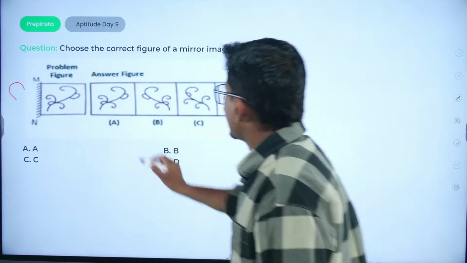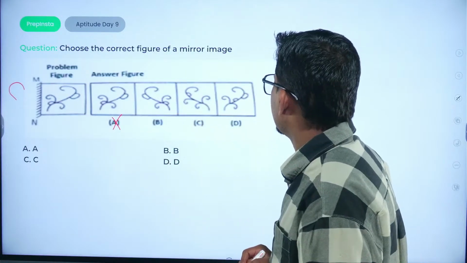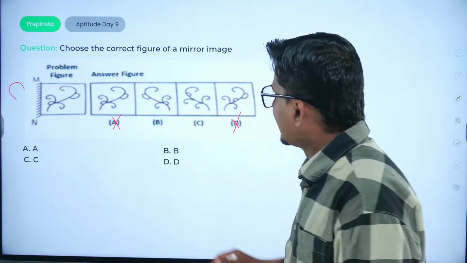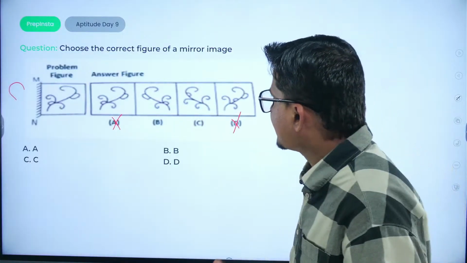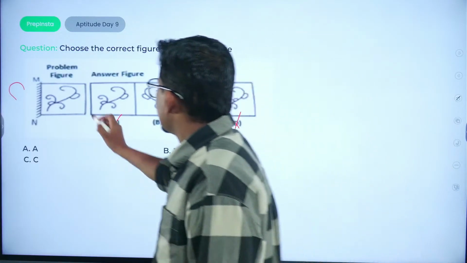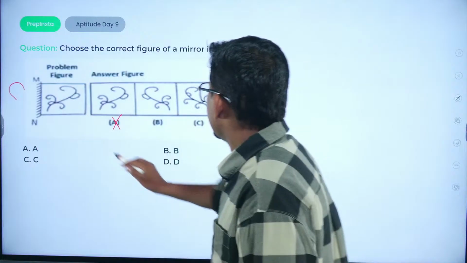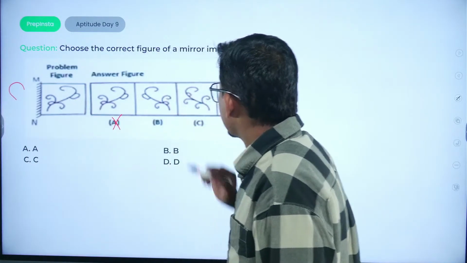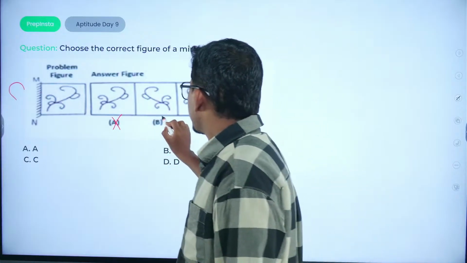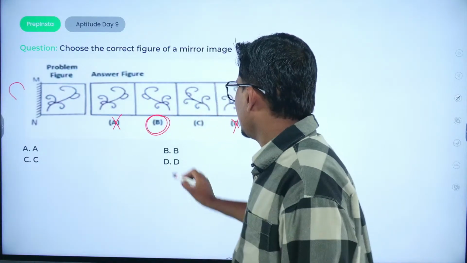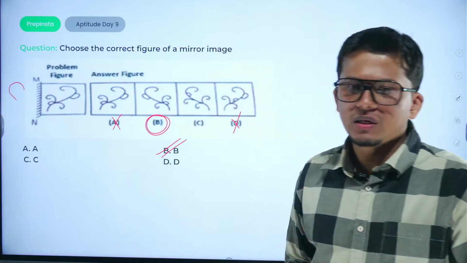So this option would be cancelled out, right? Now all we have to check is the loops. There is a loop here, there is a loop here, but this loop is quite tiny or smaller in size, so only one option satisfies, that is option number B. The right answer would be option number B.